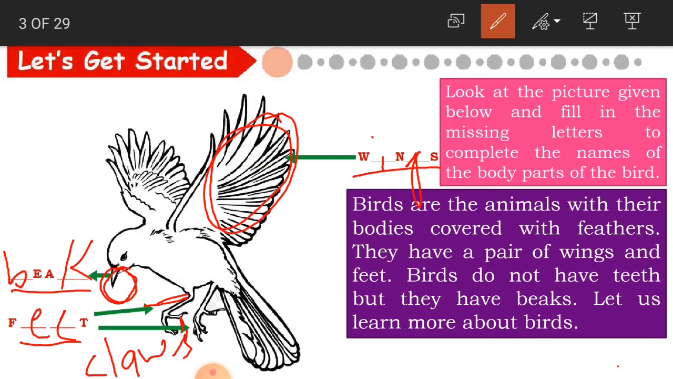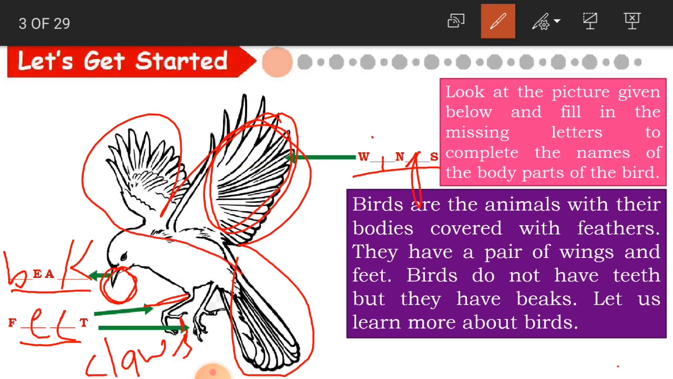So what are birds? Birds are animals, they are also living organisms. How is their body? Their body is covered with feathers. See, these are all feathers. It is fully covered with feathers, and you can see very colorful feathers also, depending on the bird. They have very colorful and designed feathers.